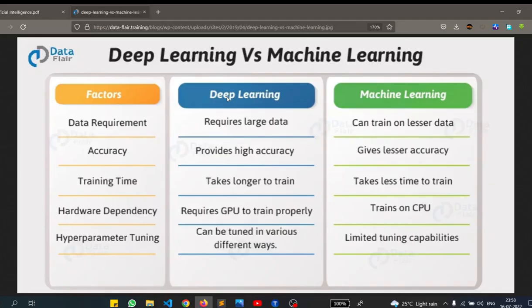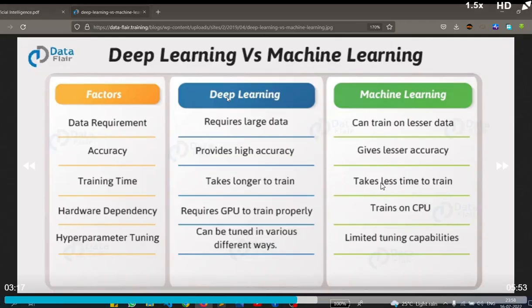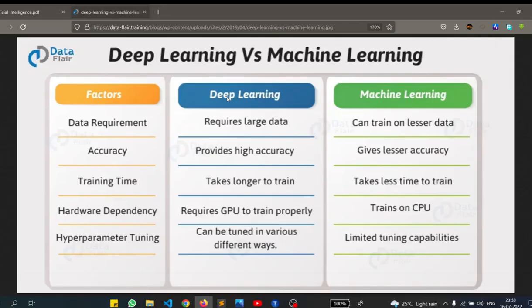There are some tasks which require you to work on images and videos. If those tasks are possible with machine learning, they will require a very long time because it is running on a CPU. And some tasks like natural language processing and computer vision, which are the core subdomains of deep learning, are not possible with machine learning. So you will have to use the deep learning approach. Where images come, you have the computer vision domain; where sounds or textual data come, you have the natural language processing domain. So for some tasks, you have to consider deep learning.